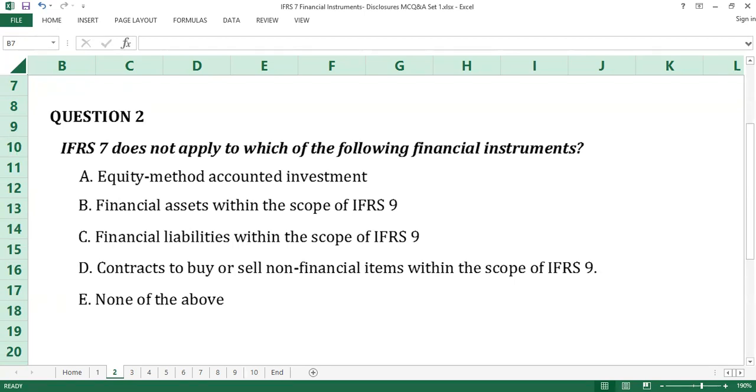IFRS 7 does not apply to financial instruments that are equity method accounted in line with IAS 28 investments in associates and joint ventures and IAS 27 separate financial statements. IFRS 7 does not also apply to interest in subsidiaries that are accounted for in line with IAS 10 consolidated financial statements. However, in cases where interest in associates, joint ventures, or subsidiaries are accounted for using IFRS 9 financial instruments, IFRS 7 applies. This is not the case in this question. A is the answer to question number 2.